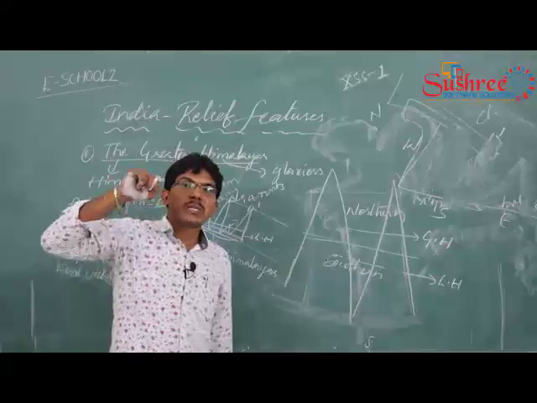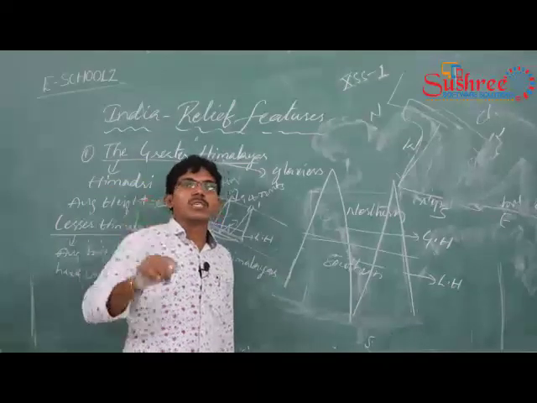Now we are going to speak about the southernmost Himalayas.